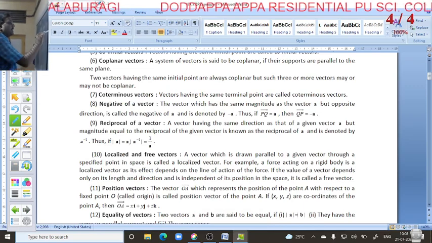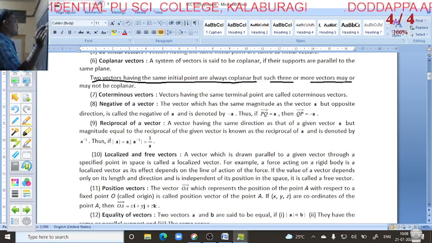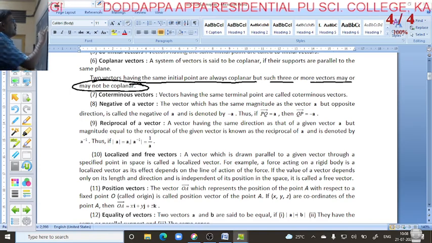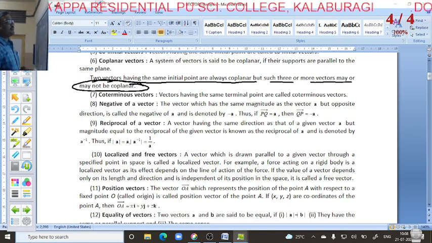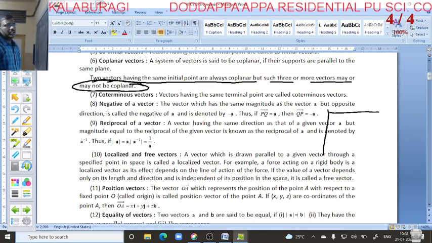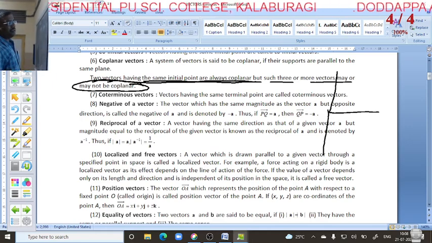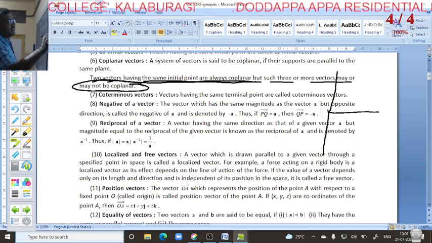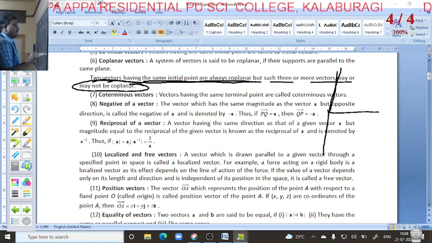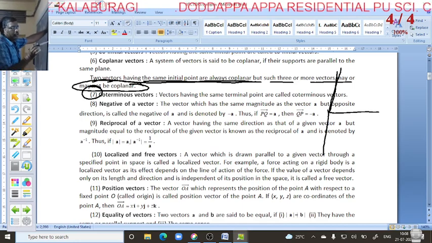Next, the vectors having the same initial point are always coplanar, but three or more such vectors may or may not be coplanar. See here, two vectors having the same initial point are always coplanar. So if there are only two initial points, we call that coplanar, but if there are more than two, it is not coplanar. That is the main point here. The seventh one, data total, is not in the syllabus. Next, the eighth one, negative of a vector.